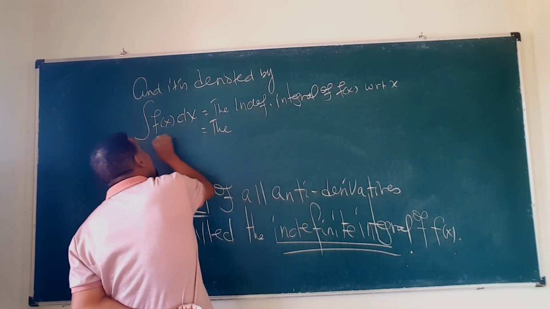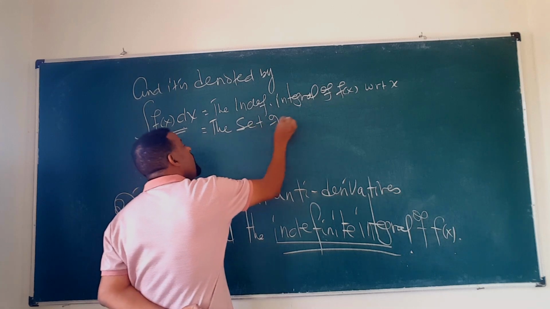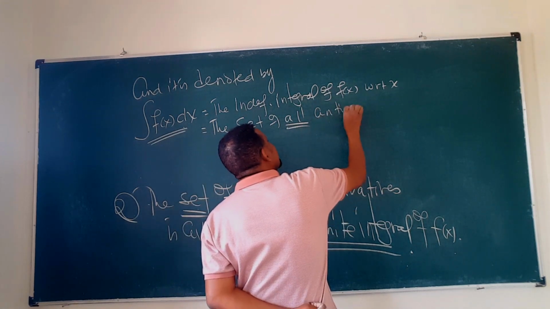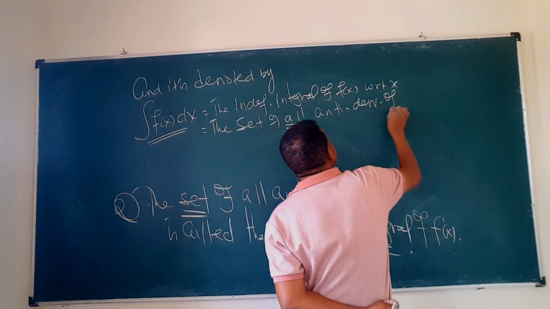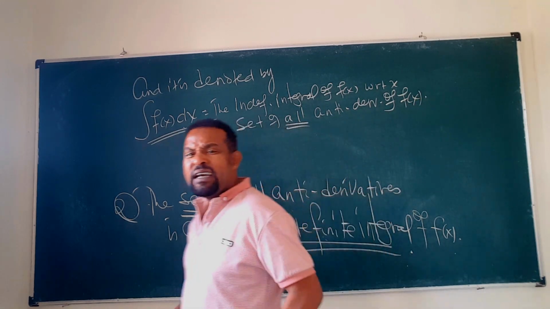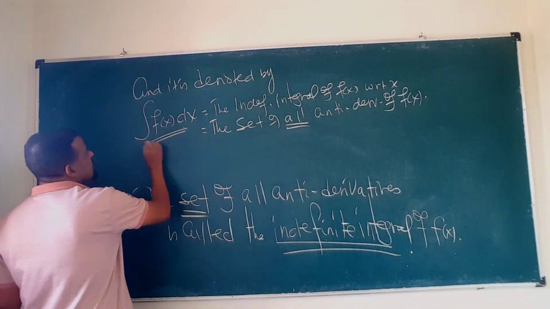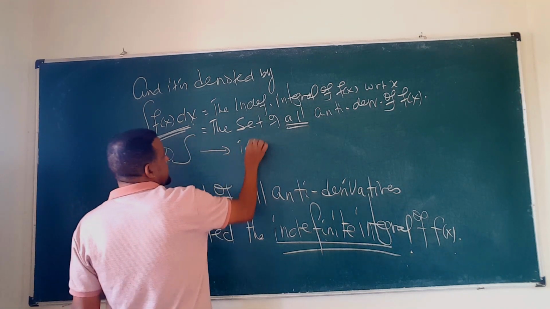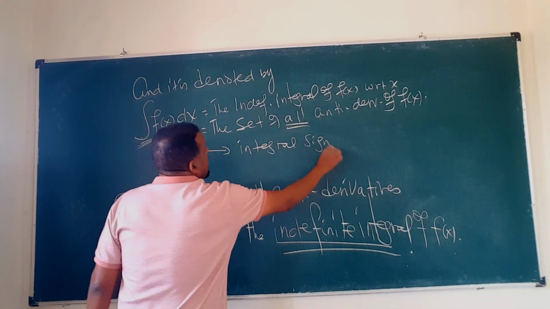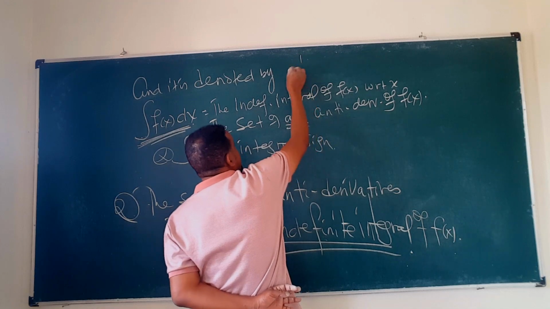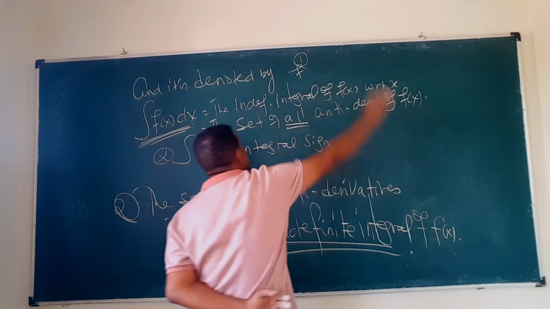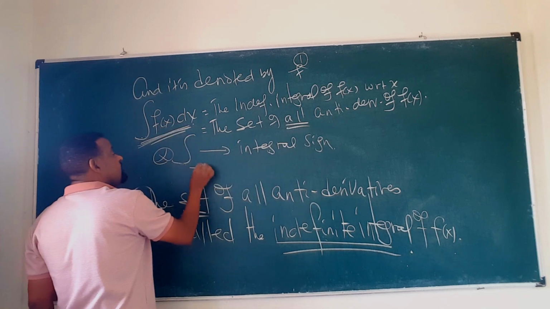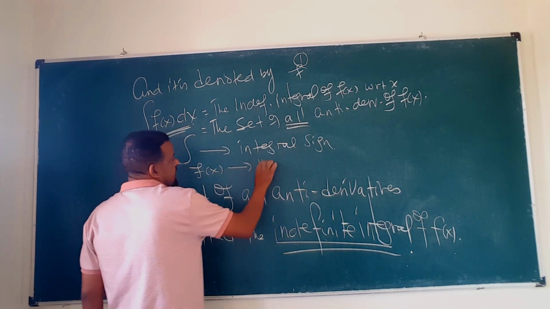What does it mean? This is how it is read. What this represents is the set of all antiderivatives of small f of x, meaning no antiderivative is left out. Symbolically, we write it like this. What is this symbol? This is the integral sign. Okay, what did we call the sign for the derivative? We called it f prime, or d by dx. Now this is the sign for the integral, the indefinite integral, that is the integral sign. And this function f of x is the integrand function.